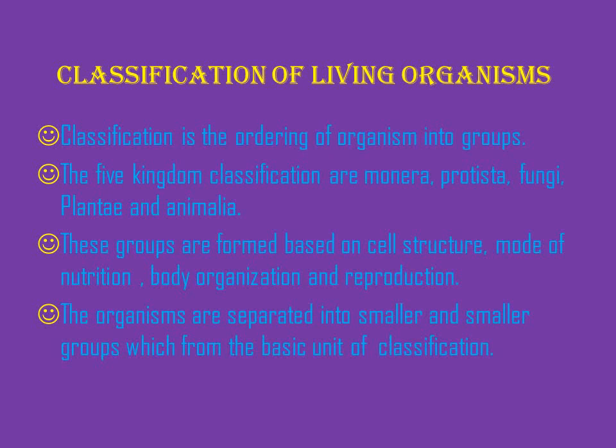These groups are formed based on the cell structure, mode of nutrition, body organization and reproduction. So the organisms are separated into smaller groups which form the basic unit of classification.